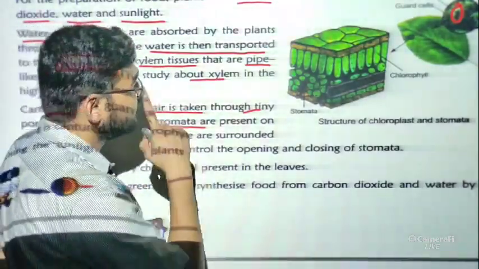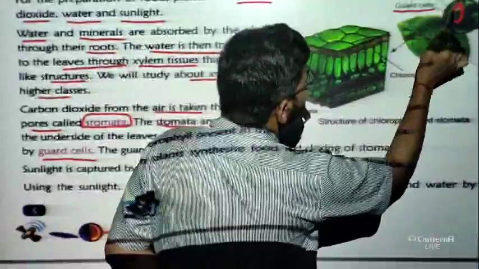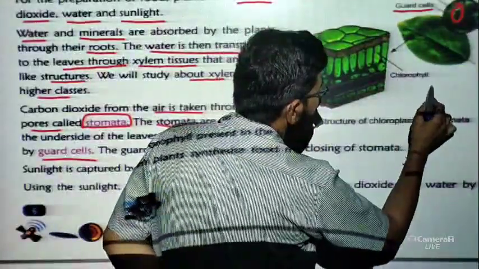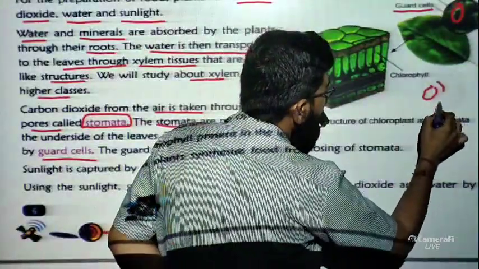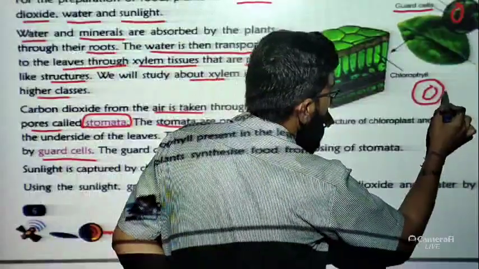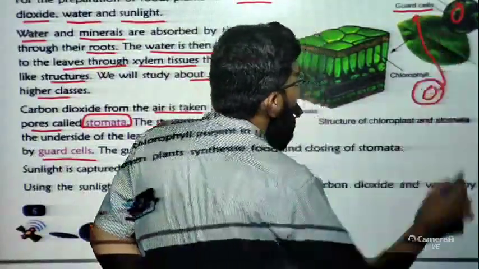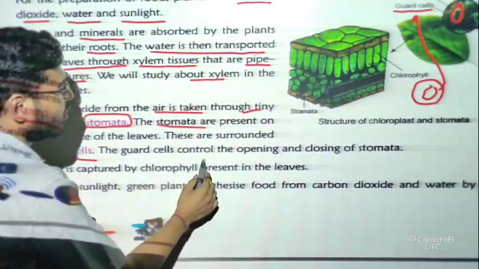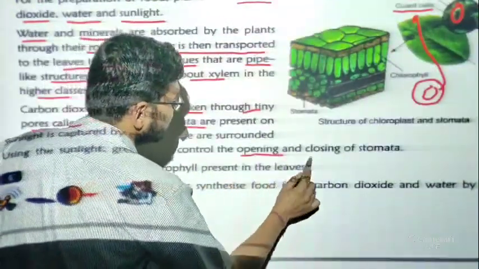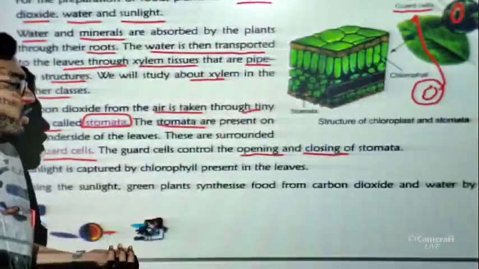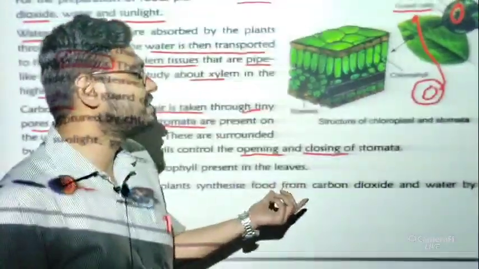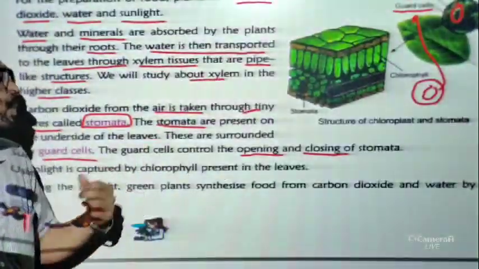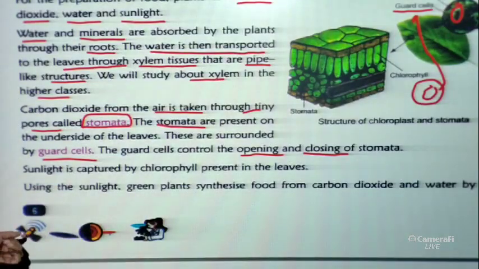Now what are the guard cells? You can see here the guard cells. If this is the stomata, then basically it is surrounded by the guard cells. So this should be your guard cells. Now the guard cells control the opening and closing of the stomata. So what is the work of guard cells? The guard cells are there to control the opening and closing of stomata.